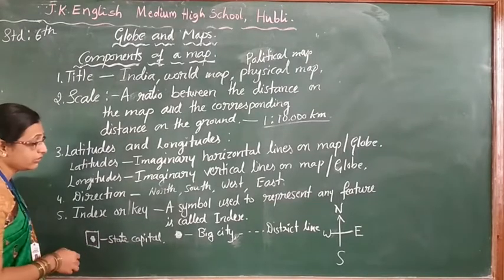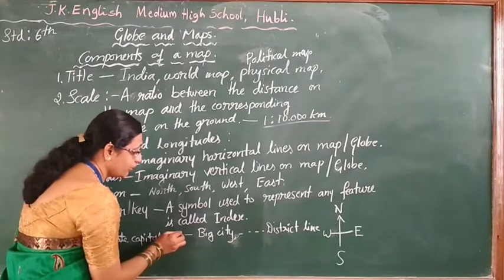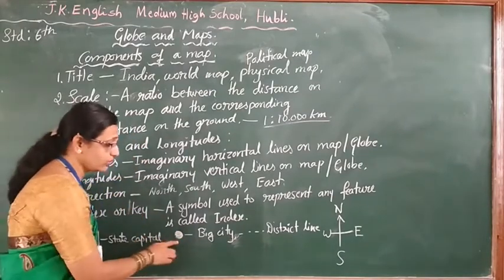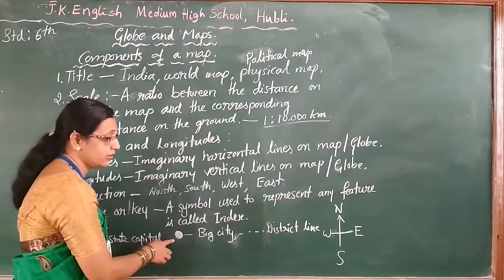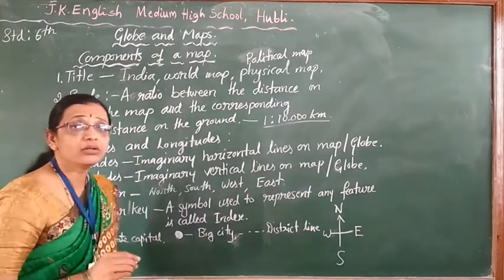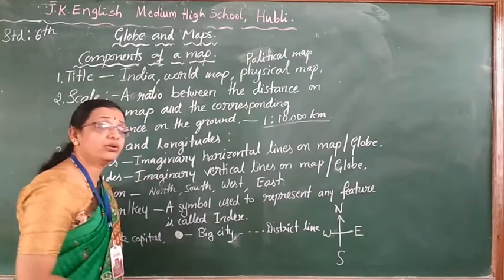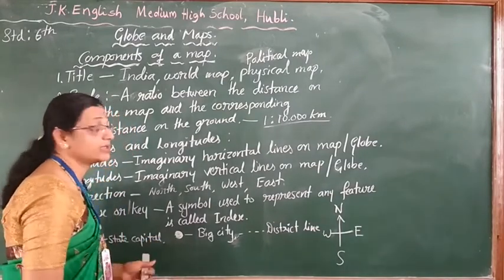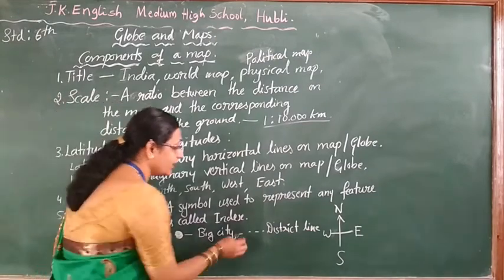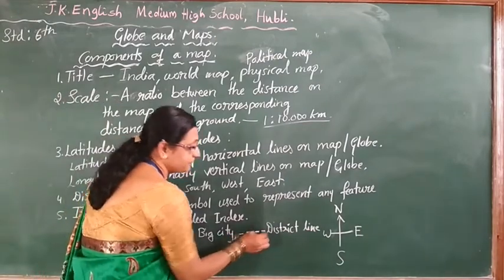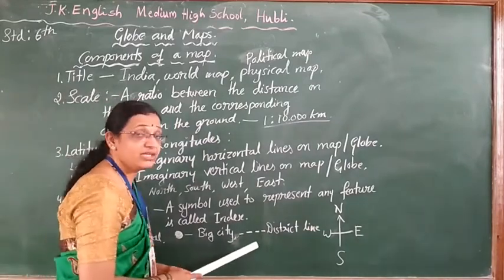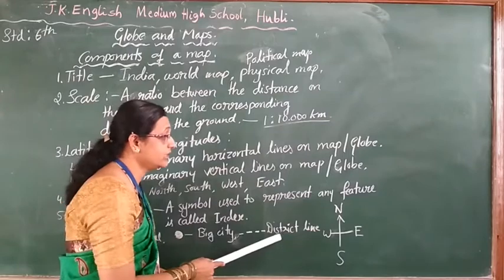Follow, children? Then if only a big red dot is there, there is no box, only red dot is there, that means it is a big city. Wherever you find a red dot like this, you have to understand these are all big cities. And if dotted lines are there in the map, you have to think that these boundary lines are the district lines.